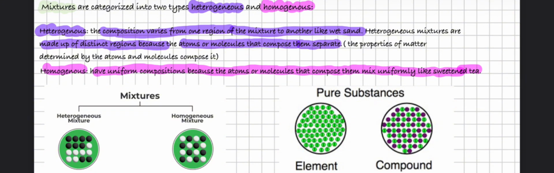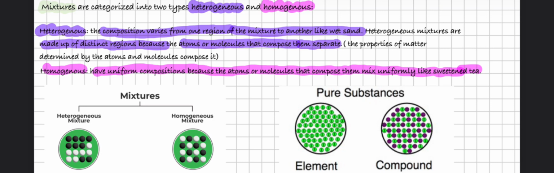Just a reminder, we said before that the properties of matter are determined by the atoms and molecules that compose it. A homogeneous mixture is totally different. A homogeneous mixture has a uniform composition because the atoms and molecules that compose it mix uniformly.